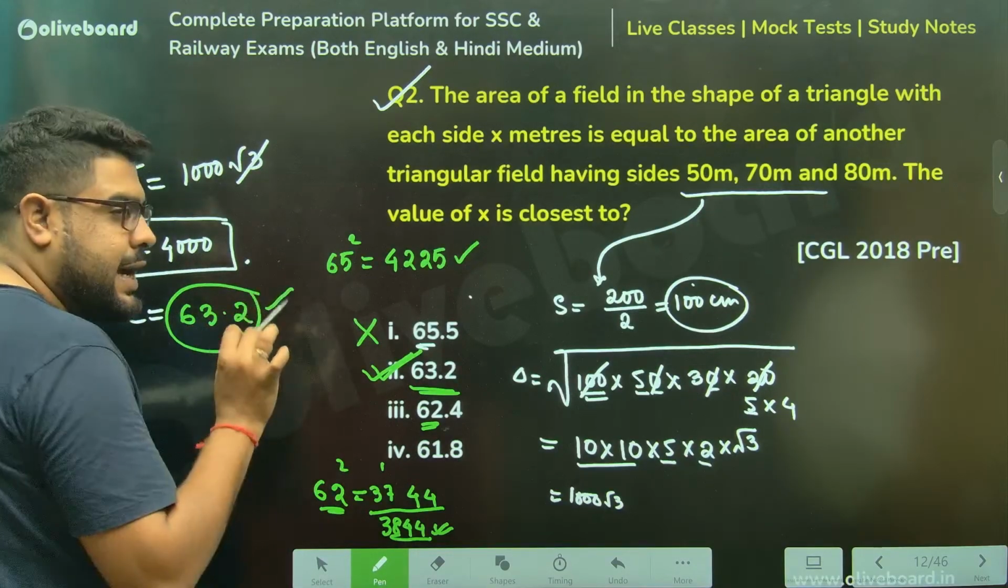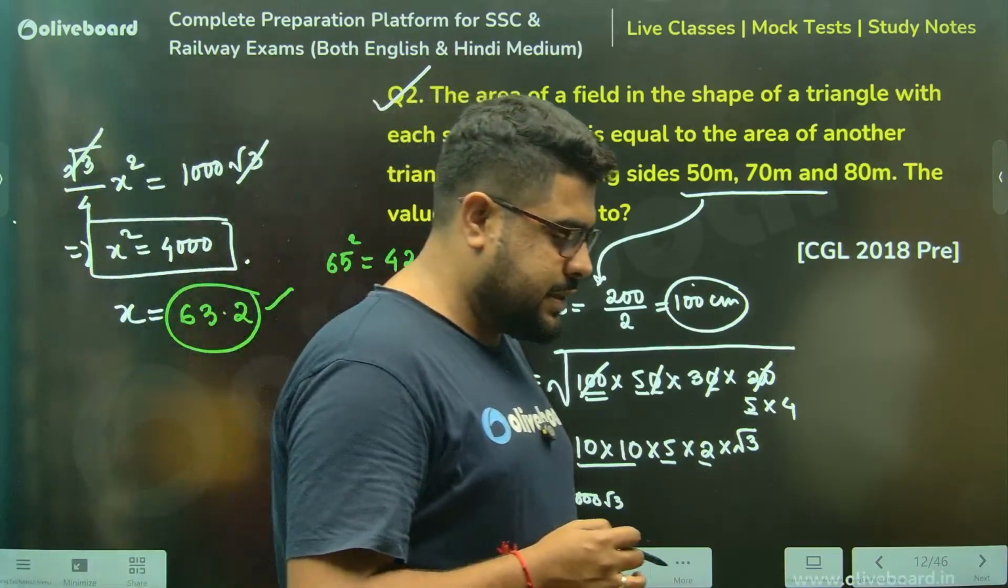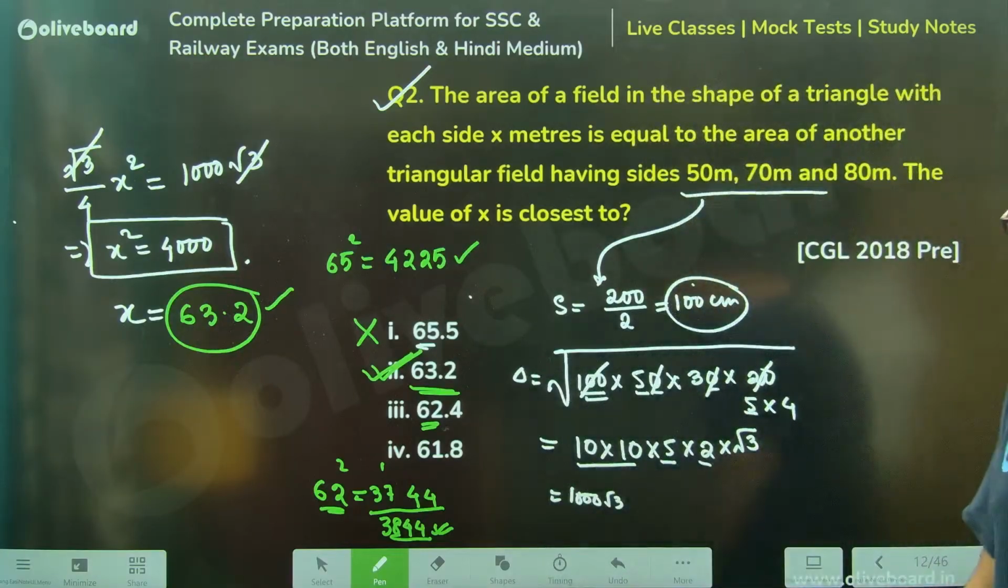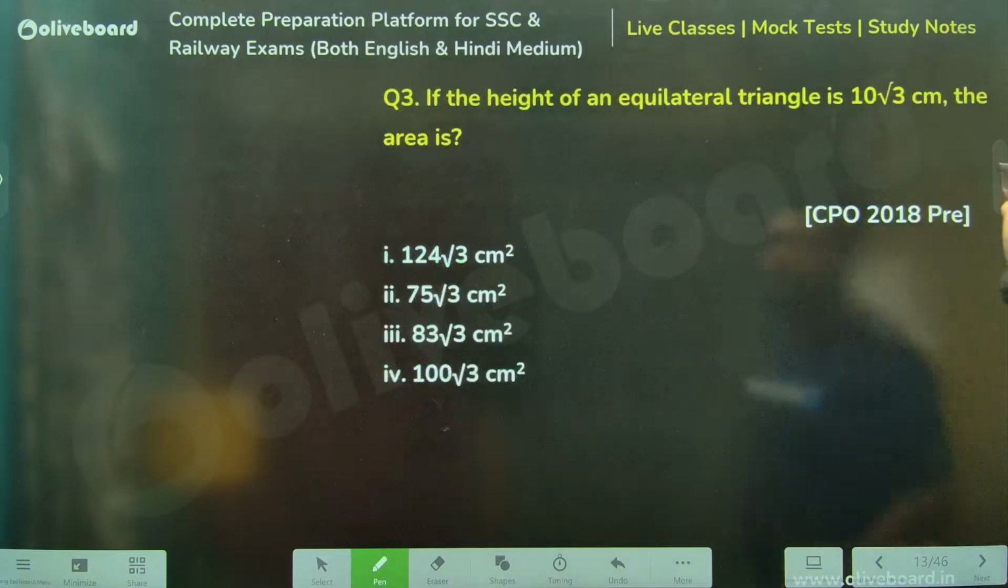Everyone, you see, that's the reason I had taken one bigger, one lesser. Just to show you this is how we calculate, sir. Clear, everyone? Clear, sir? Moving on to the next one.